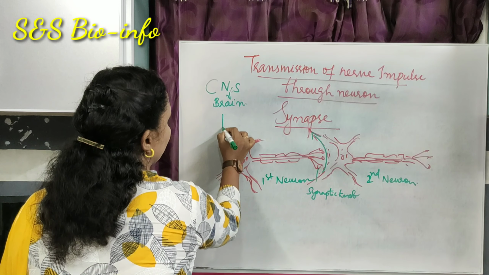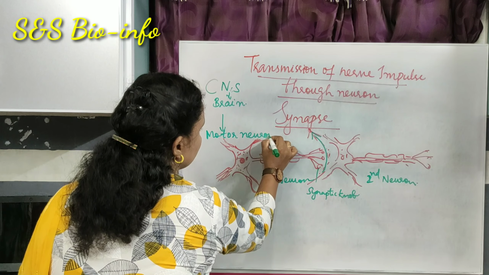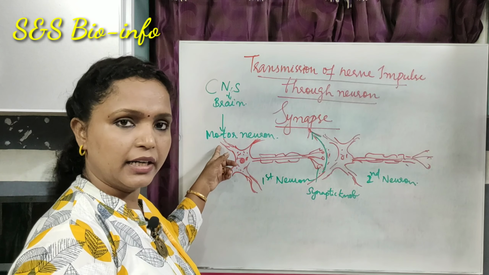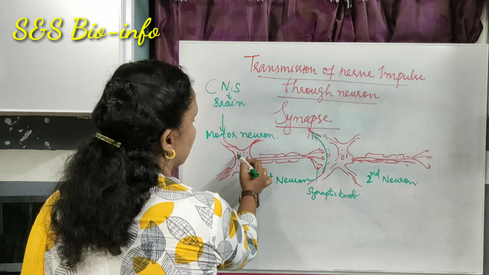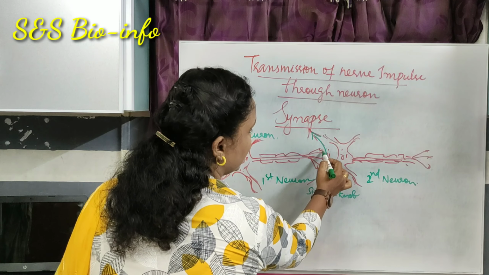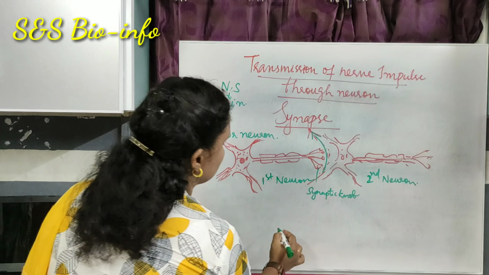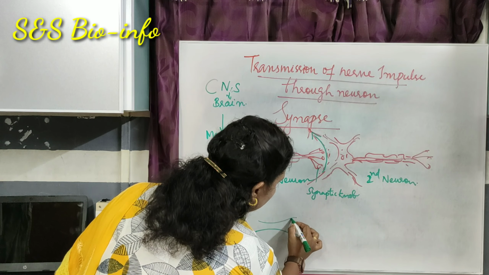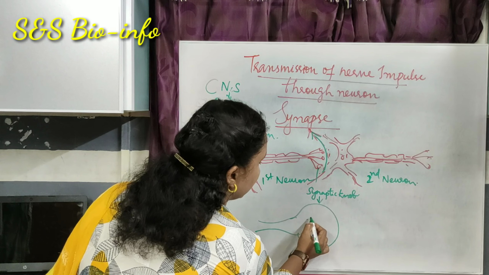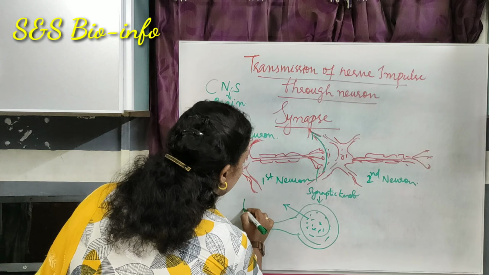Suppose this is the motor neuron. This motor neuron receives the signals from the brain and this impulse travels through the different parts like the cell body and axon, and finally reaches the axonites in the synaptic knob. So suppose we consider one synaptic knob. This is one synaptic knob that contains small vesicles filled with neurotransmitter.